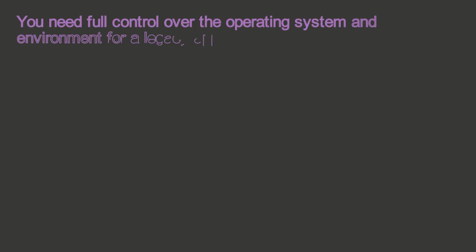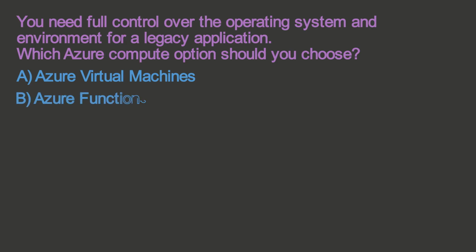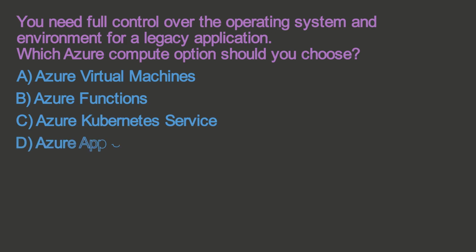You need full control over the operating system and environment for a legacy application. Which Azure Compute option should you choose? A. Azure Virtual Machines. B. Azure Functions. C. Azure Kubernetes Service. D. Azure App Service.